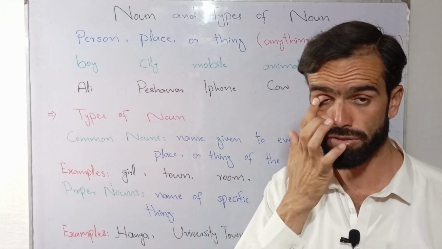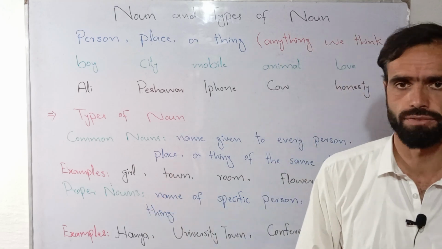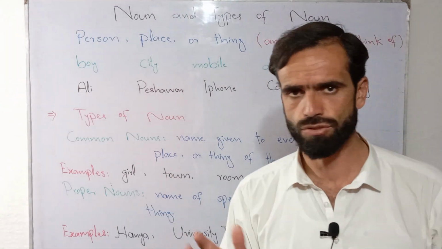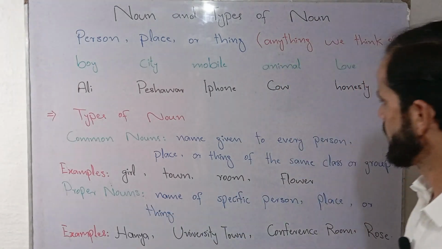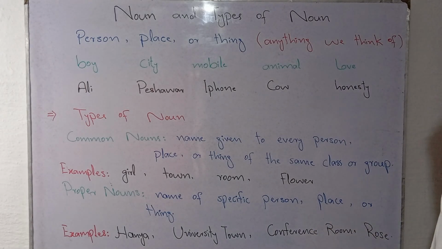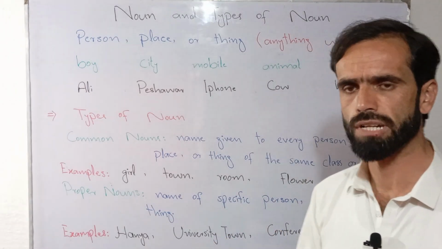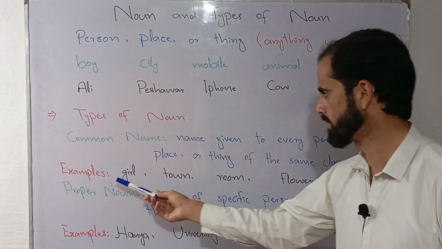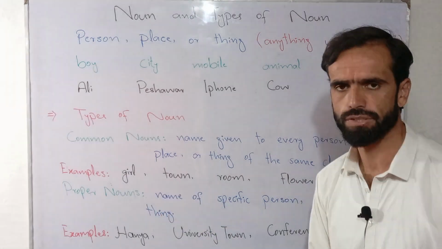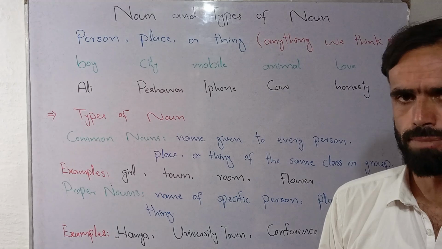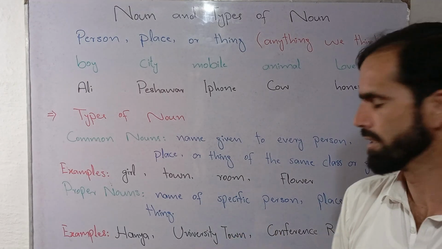It may refer to dogs, it may refer to lions, it may refer to donkeys, and so on. That's why these nouns are not specified, these are not particular, these are not known nouns. For example, if we talk about girl, girl may refer to any girl, that is not a specific girl, that is not a known girl.